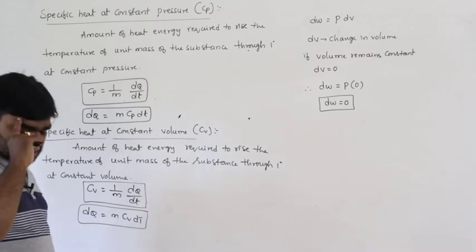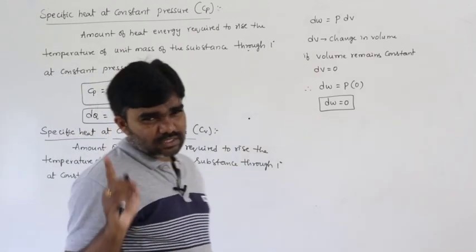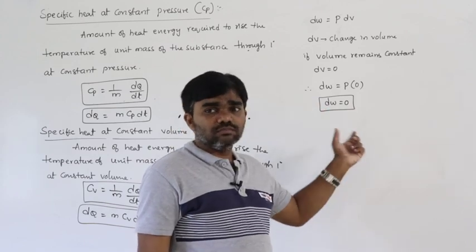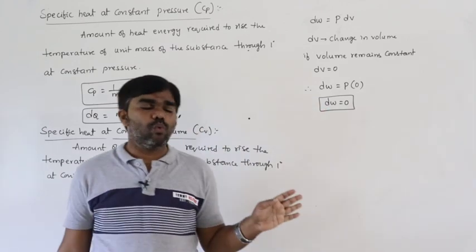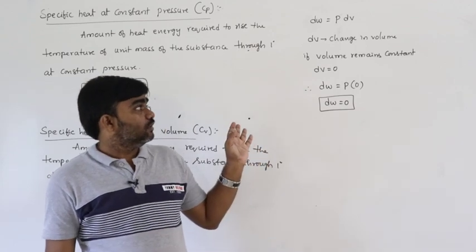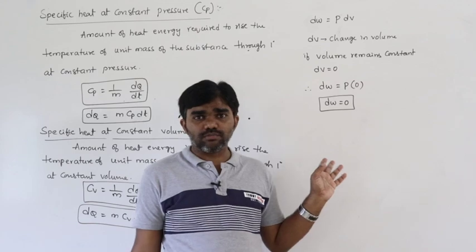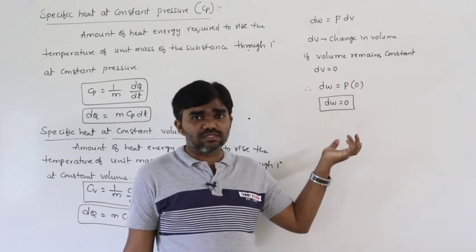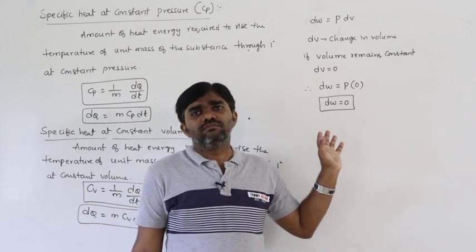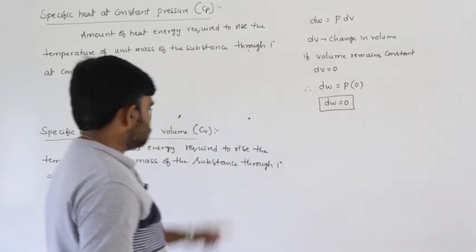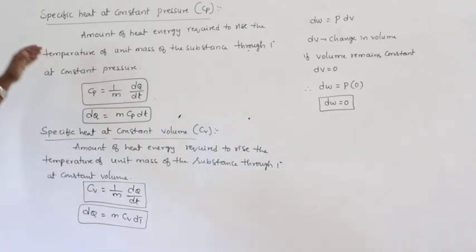So remember that if the volume of the system is kept constant, work done by the system or work done on the system must be equal to 0, no doubt about that. So this is the specific heat at constant pressure and specific heat at constant volume.